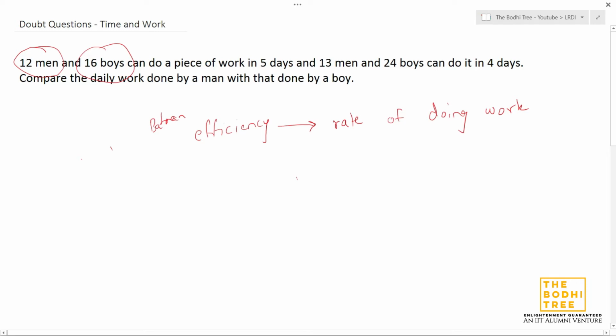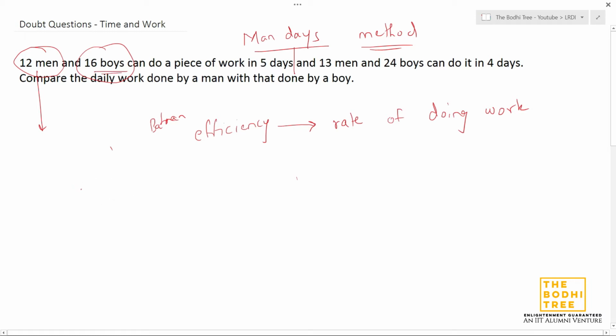So let's jump into the question. 12 men and 16 boys can do a piece of work in 5 days, all right? So the best method to do this kind of questions is the man days method. I like to call this method man days, and generally this is the name that is preferred. So what do I mean by man days? So what is man days? 12 men can do this work in 5 days along with the 16 boys.